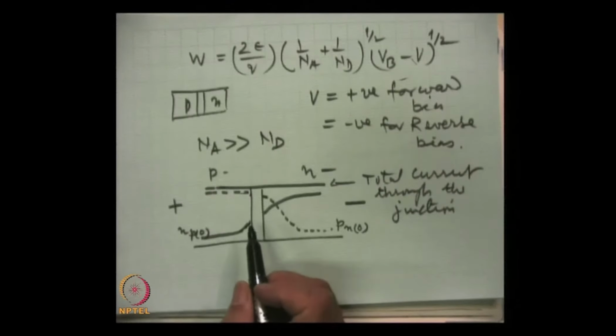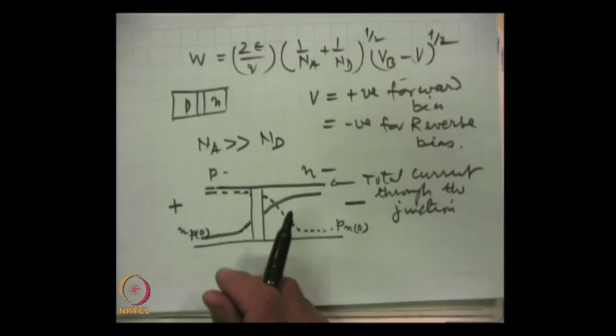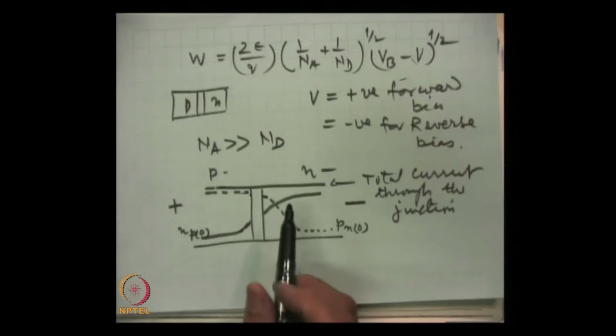So, actually there are both components of current, diffusion current and drift current, but the major portion will be of diffusion current.